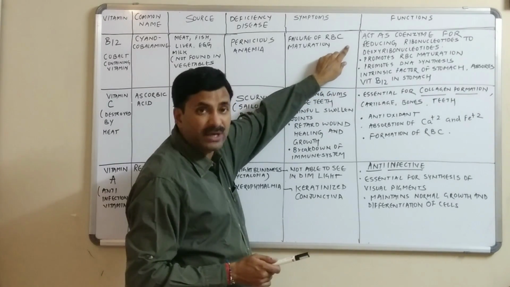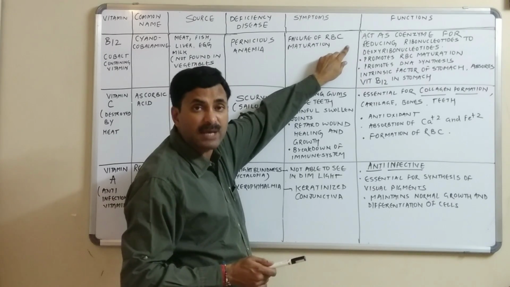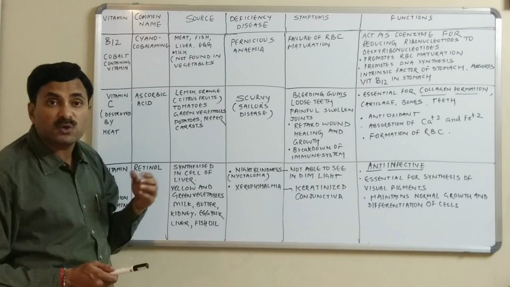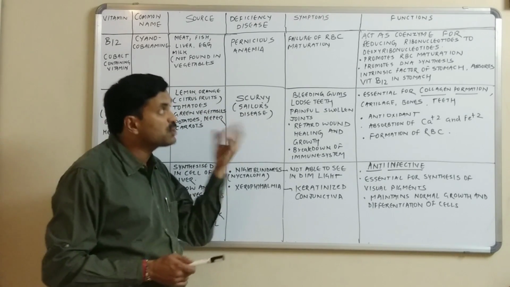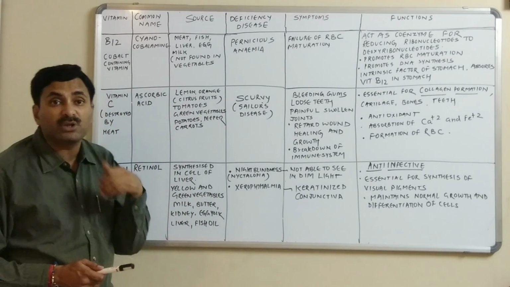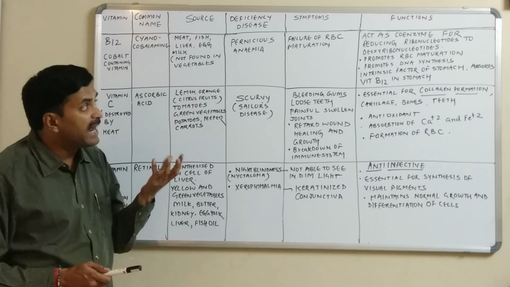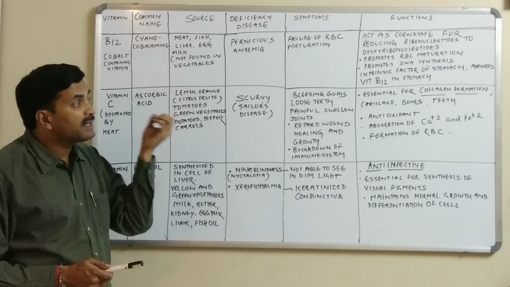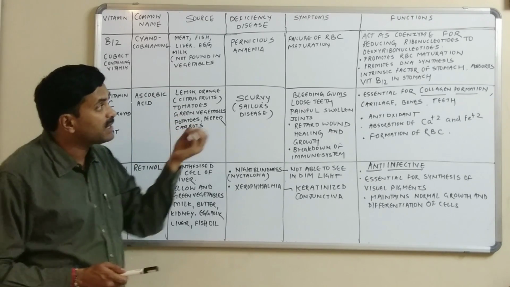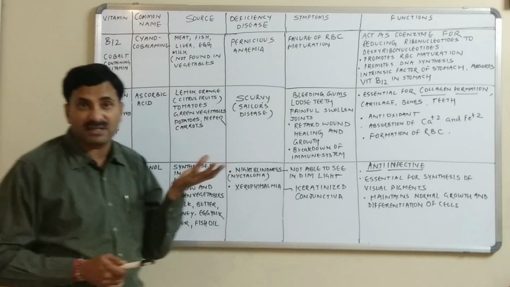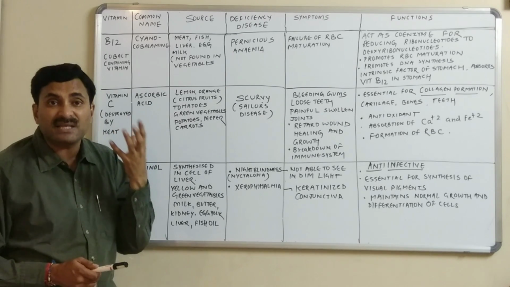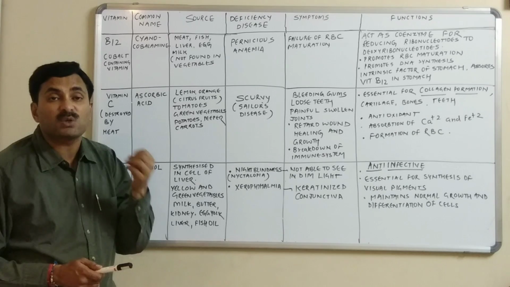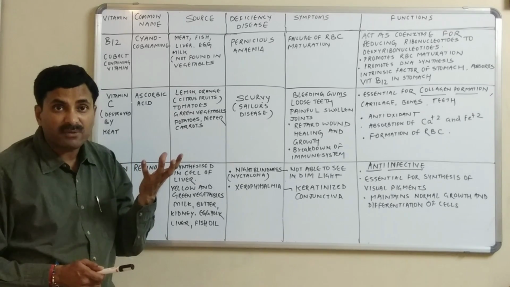It acts as a coenzyme for reducing ribonucleotides to deoxyribonucleotides. It also promotes RBC maturation and DNA synthesis. It is also important because in the stomach there is the Castle intrinsic factor, released by the parietal cells or the oxyntic cells, right?